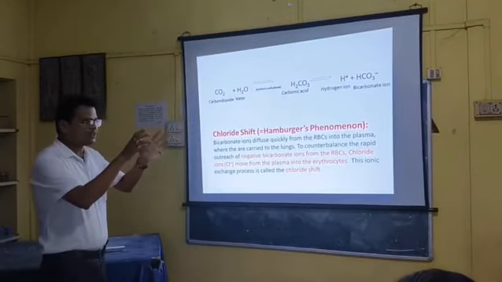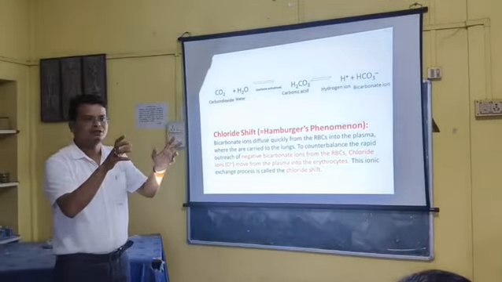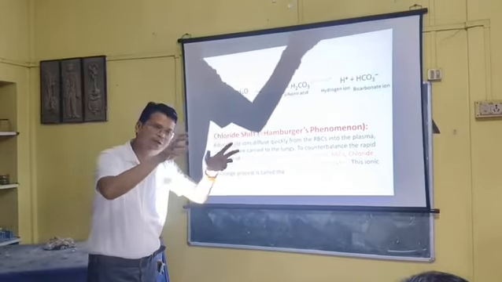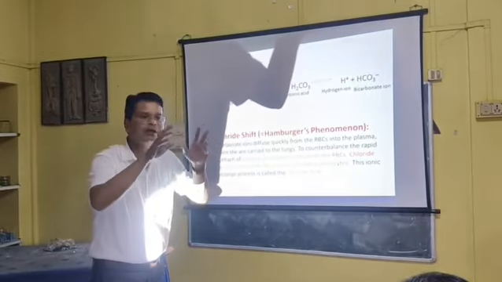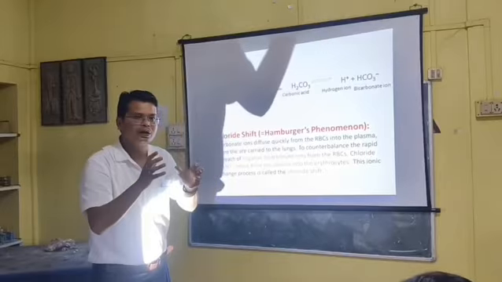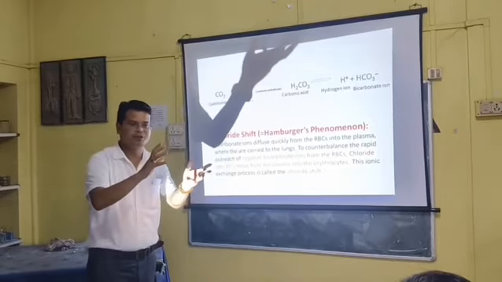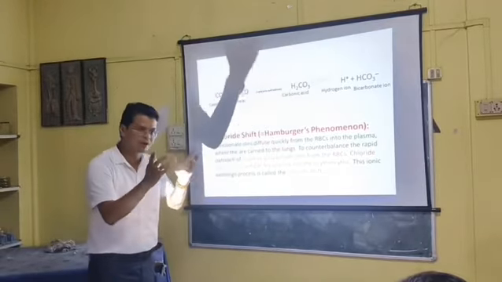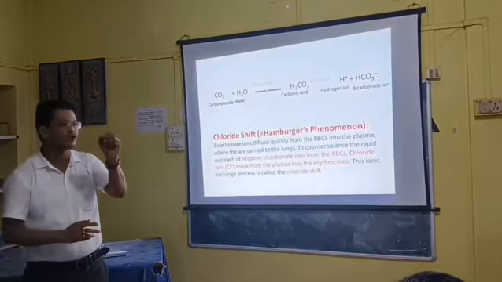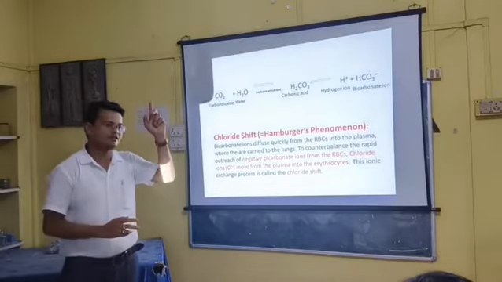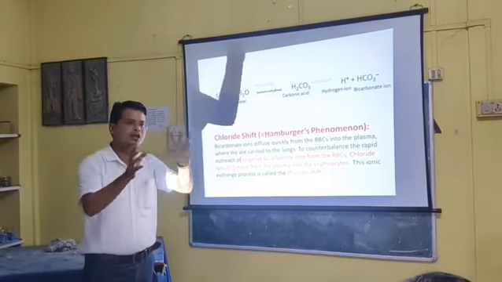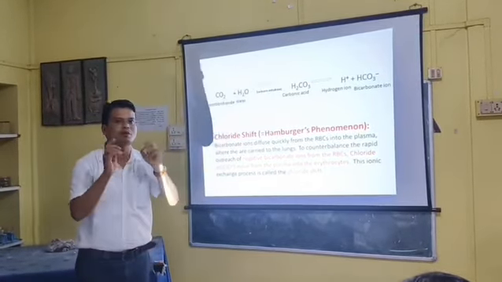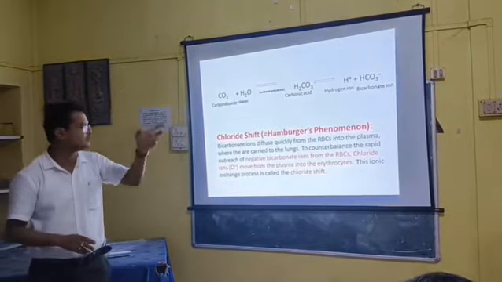If the negative charge goes out from the RBC, the positive charge of the cell will increase. Ultimately there will be a difference between the positive and negative charge, and the RBC will break down and burst. To counterbalance this, for every HCO3- going out, chloride goes inside from the plasma to the RBC so that it becomes balanced. This phenomenon was discovered by Hamburger, so it is known as the Hamburger phenomenon.